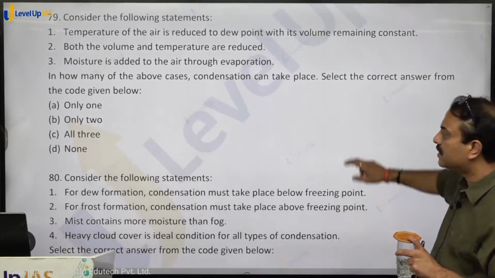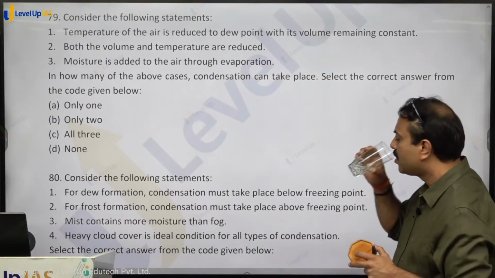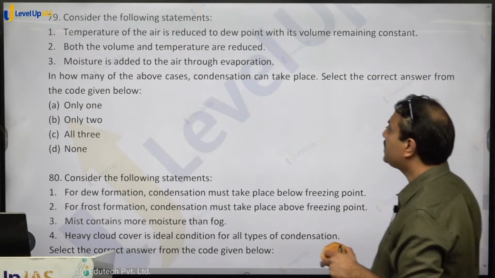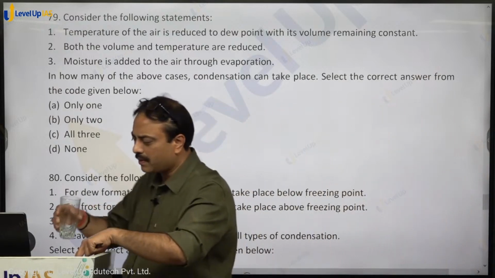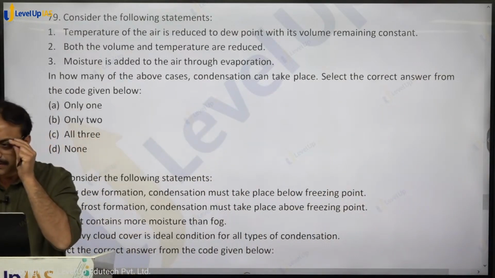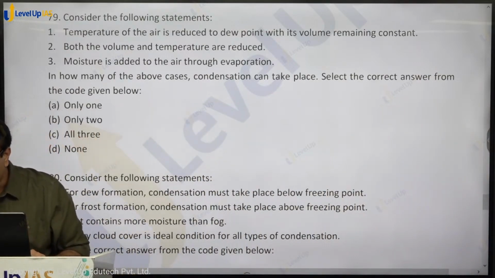Question number 79. Consider the following statements. Temperature of the air is reduced to dew point.